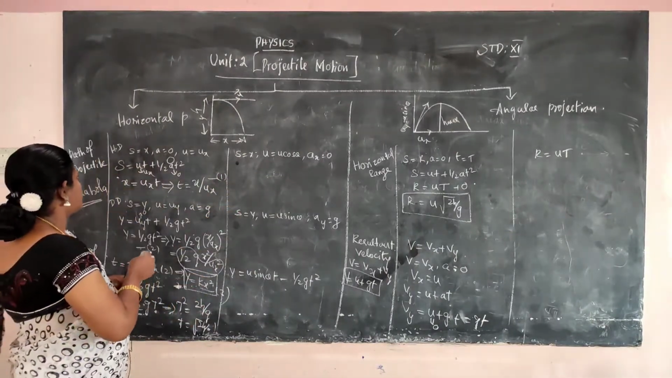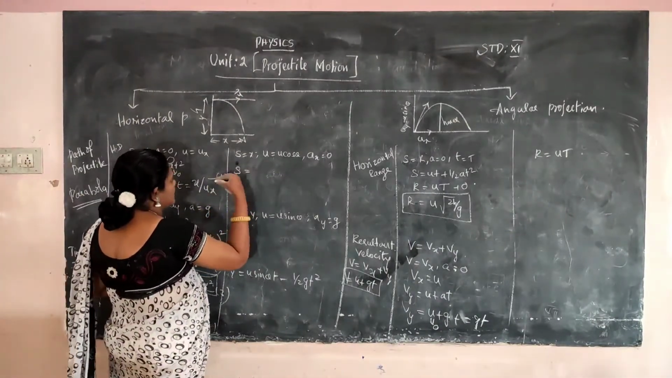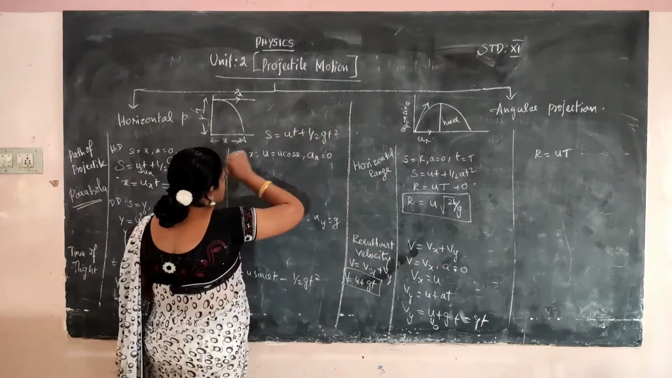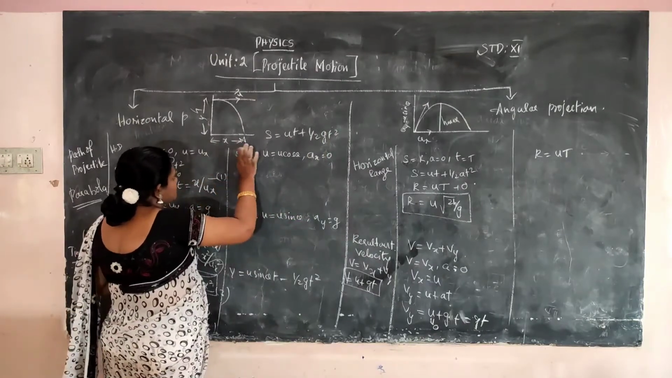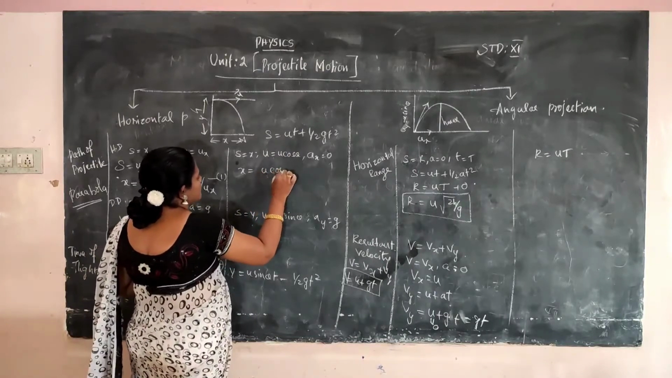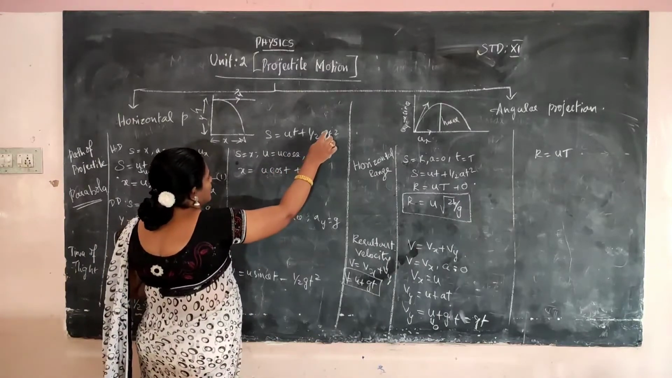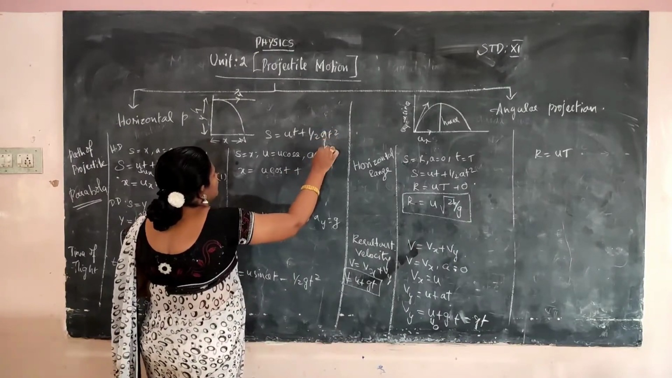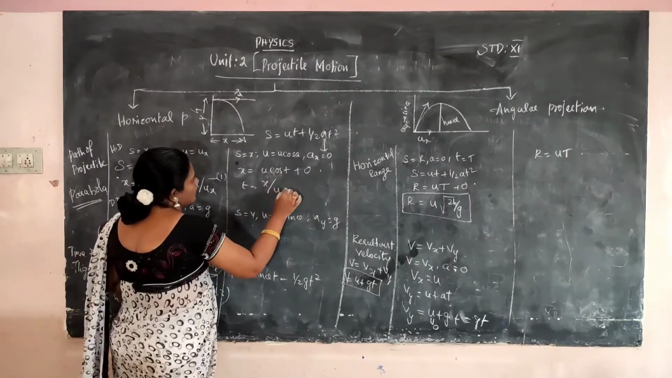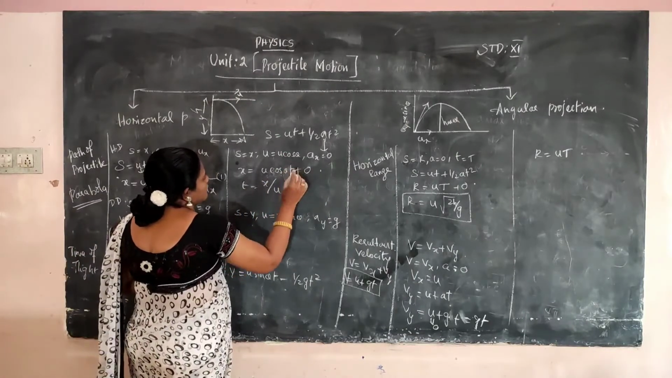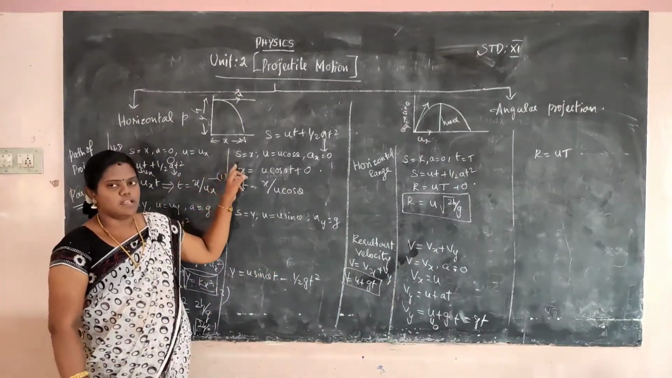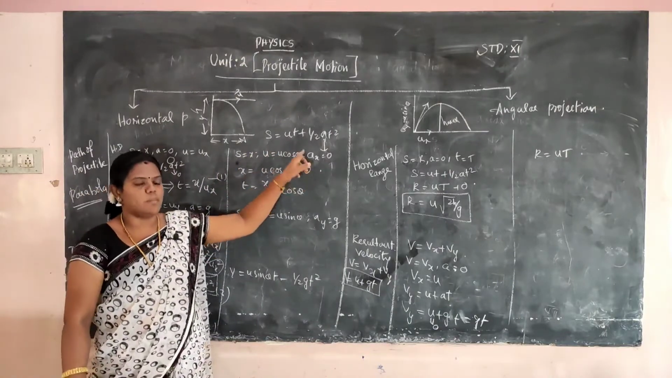So first, the second equation of motion, S is equal to ut plus half at square. We substitute: X is equal to U cos theta t plus half a t square. So a value is 0, so the second term is 0. So t is equal to X by U cos theta. Okay ma? So X in place of S, U cos theta in place of U, and 0 for Ax.